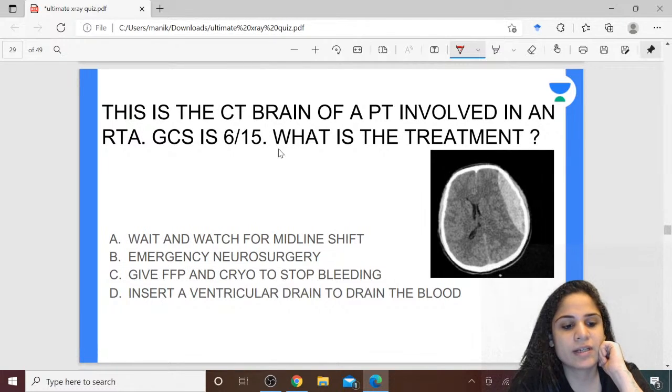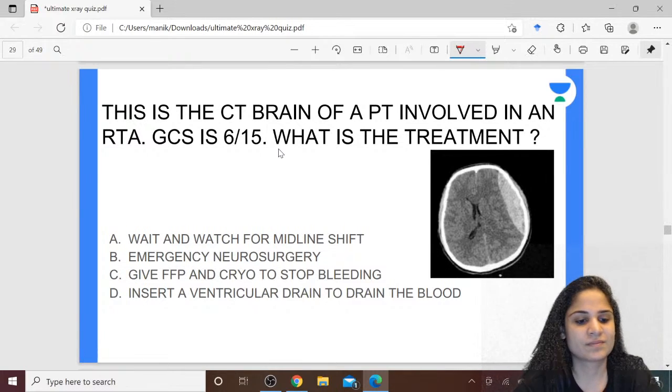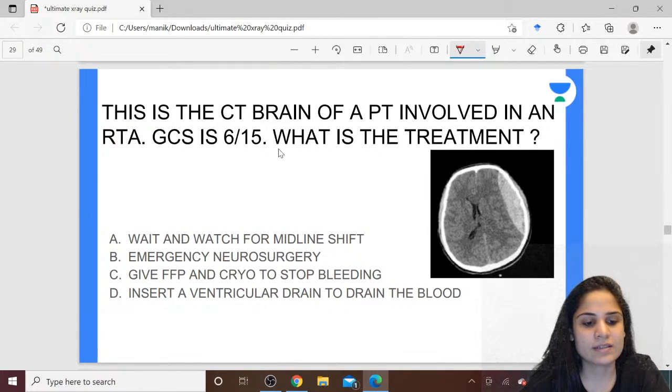Okay, first of all, can you guys tell me what is the diagnosis over here? This is foreign body. Acha, that was foreign body. I think Azad is still watching the previous picture. Alright, so what is the diagnosis? Yes, we have EDH.